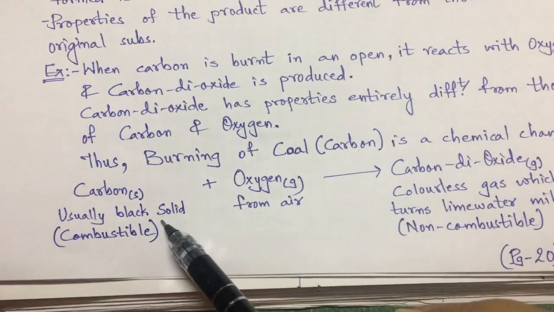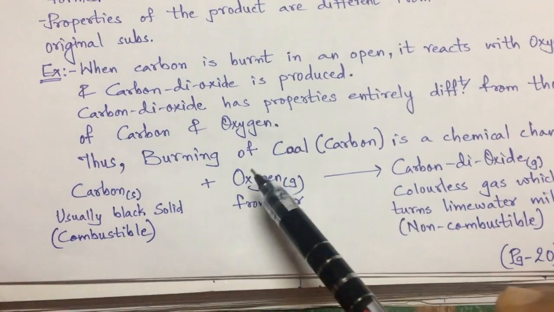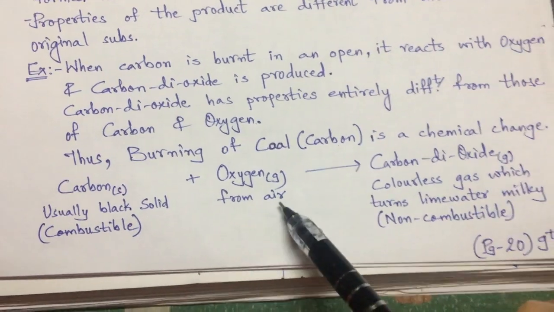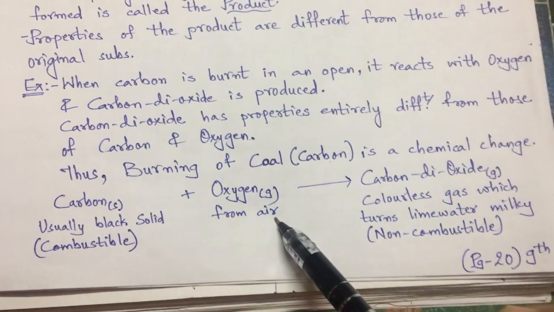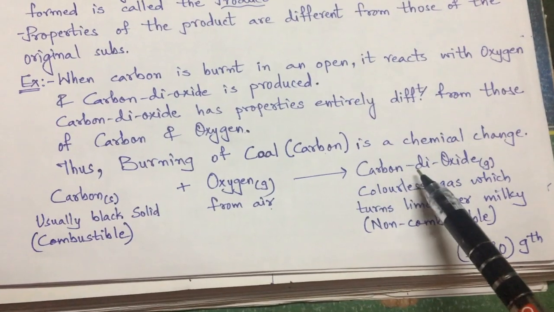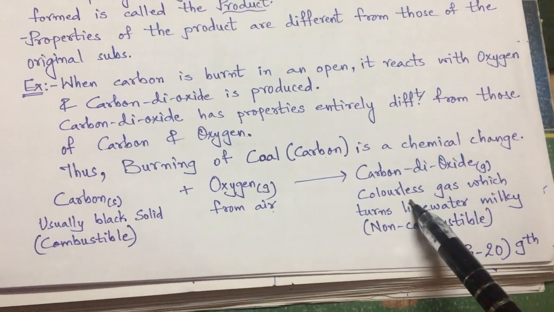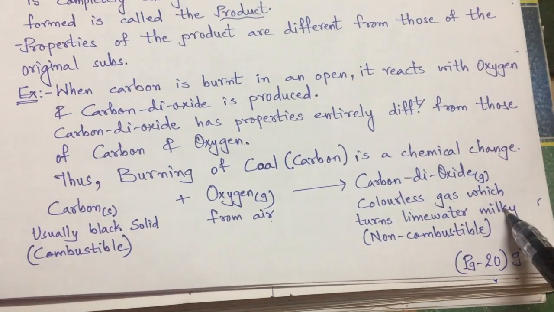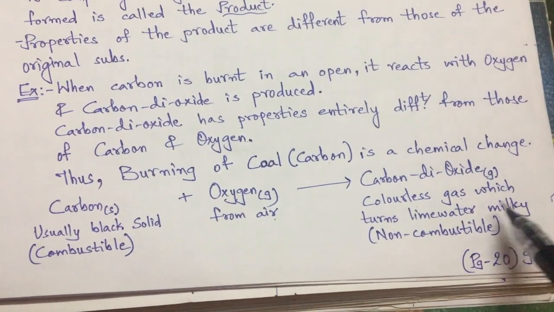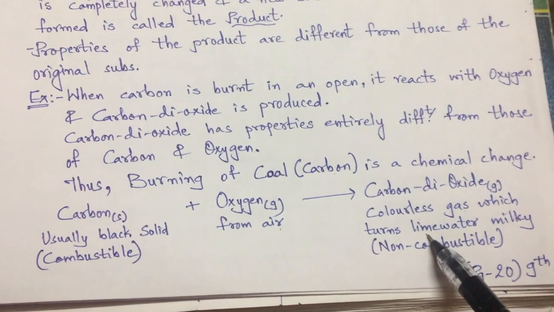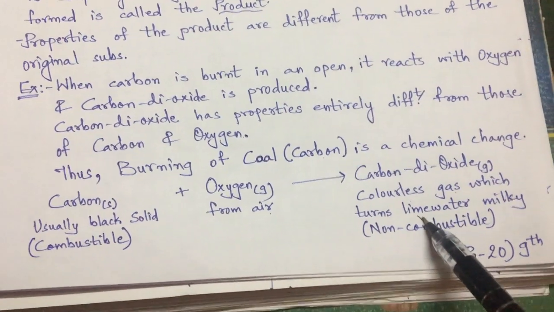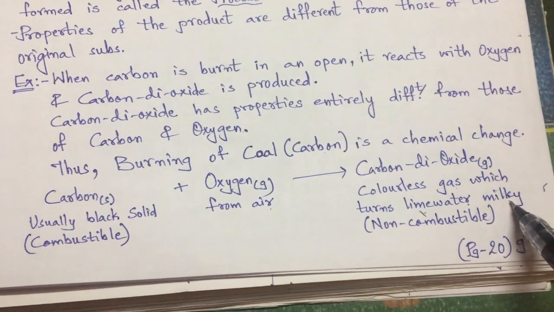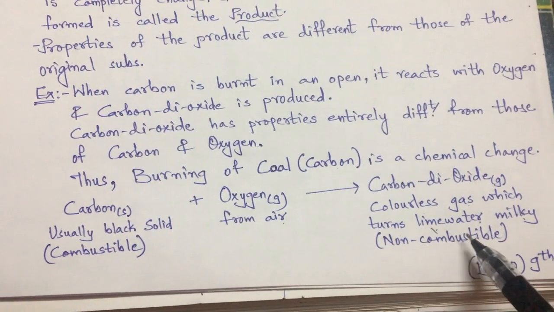It is combustible. Right? And when it reacts with atmospheric oxygen, that is oxygen from the air, which supports the combustion, carbon dioxide is formed, which is a colorless gas, which turns lime water milky. When carbon dioxide gas is passed through the lime water, or water of calcium carbonate, which is called lime water, it changes that colorless water to a milky color, and it is non-combustible.